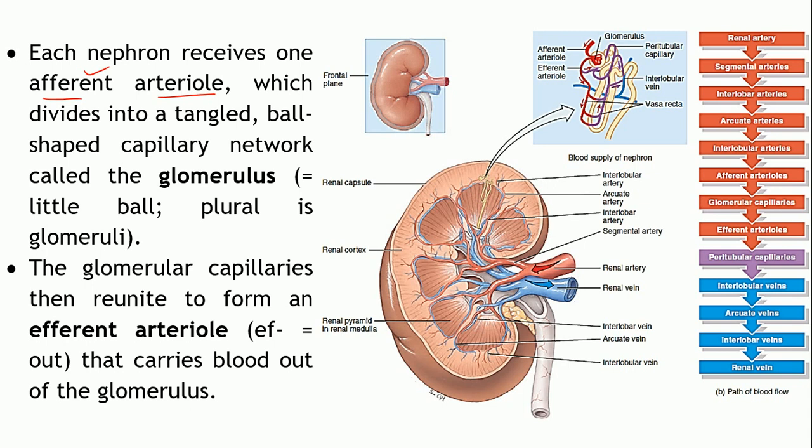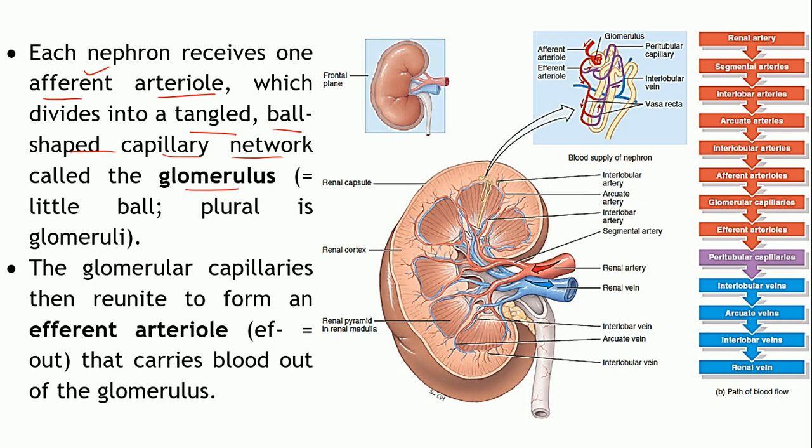Within the glomerular capsule, these afferent arterioles further divide into a highly tangled, ball-shaped capillary network, as you can see over here. So this is known as the glomerulus.